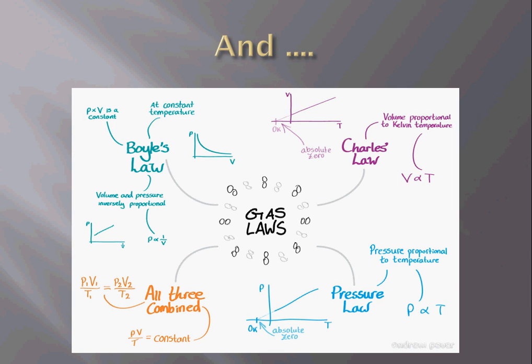In pressure law we learn the pressure and temperature relation. Keeping all these combined, we learn PV upon T is a constant, that is P1 V1 upon T1 is equal to P2 V2 upon T2, which will be a very important formula for the numericals.